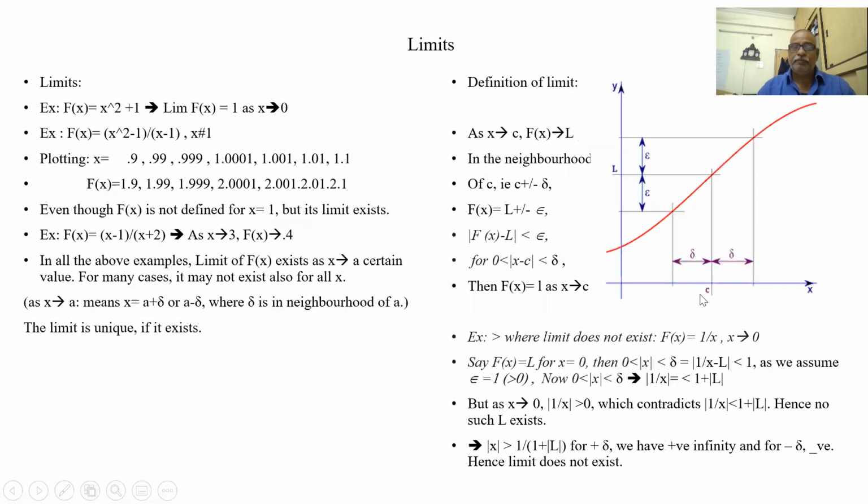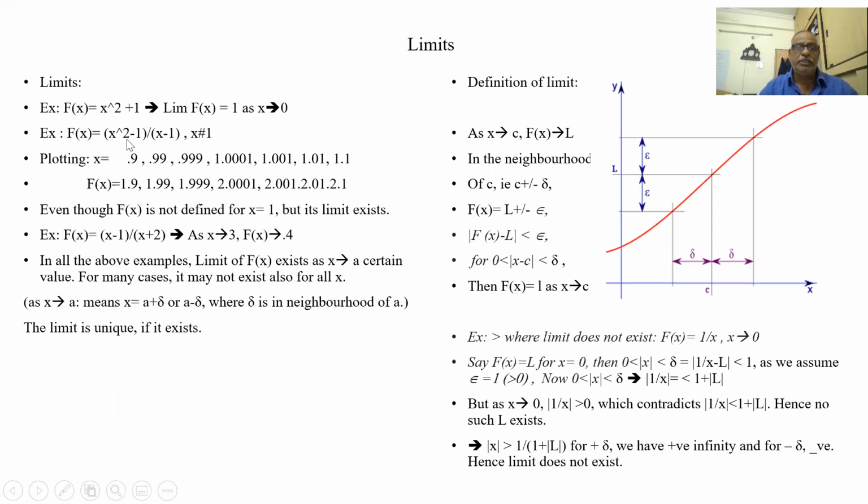Now let us understand limits. Suppose there is an equation x square plus 1. As x tends to 1, the value tends to 2. As x tends to 0, the value tends to 0 square, which is 0, plus 1, that is 1. So this is a continuous equation. This is a polynomial, a continuous equation.